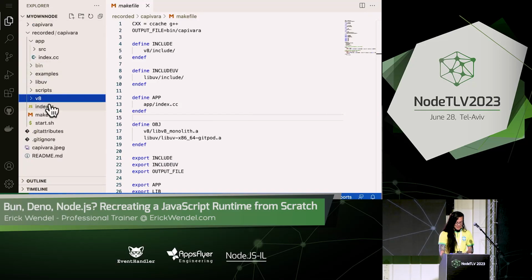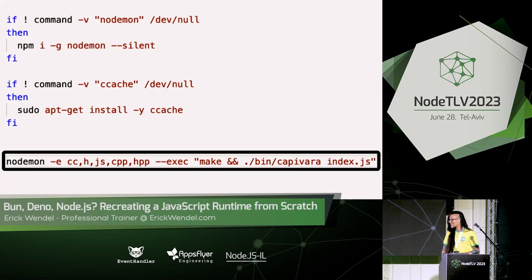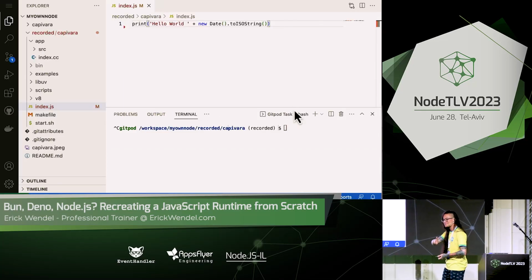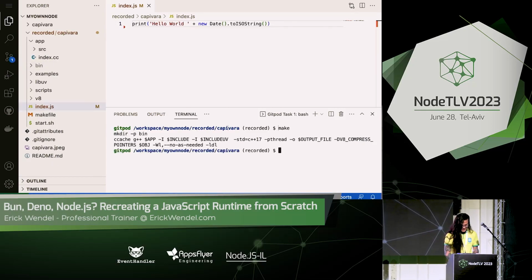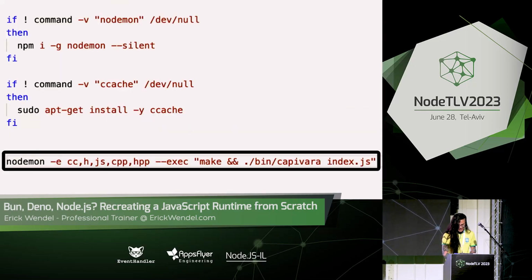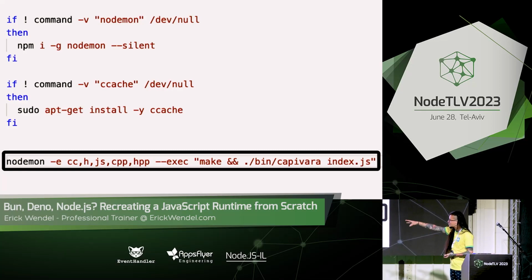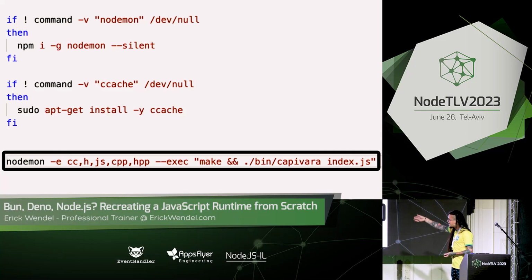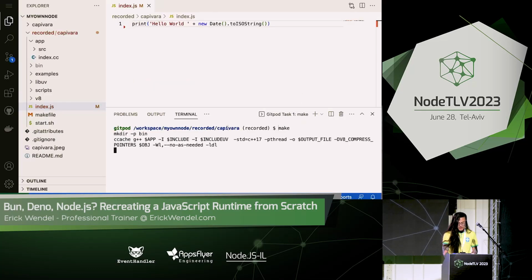Libuv, the same idea, and we have the start. Notice something here. I'm not a C++ developer, right? So I use Nodemon to see all the files that were changing in C++ and execute my command. So I don't know if in C++ they have something like this, but this works really well.